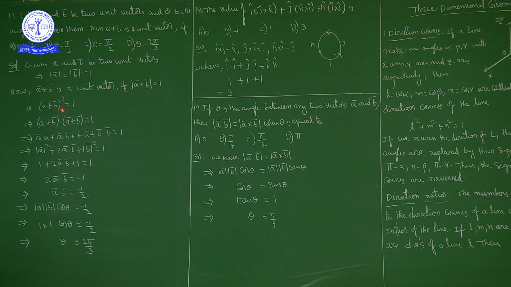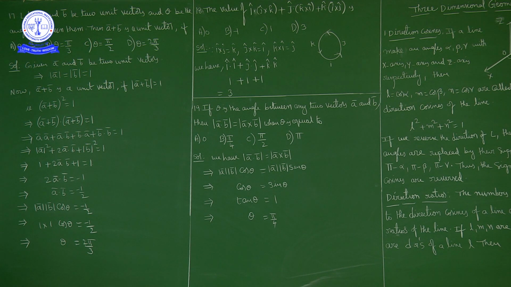Now A bar plus B bar whole square, or magnitude of A square, what can we write? A bar dot A bar. So A bar plus B bar whole square, what can we write? A bar plus B bar dot product with A bar plus B bar is equal to 1. Now taking dot product and simplification, what did we get? Theta is equal to 2 pi by 3.